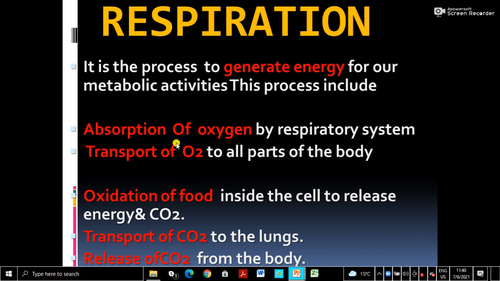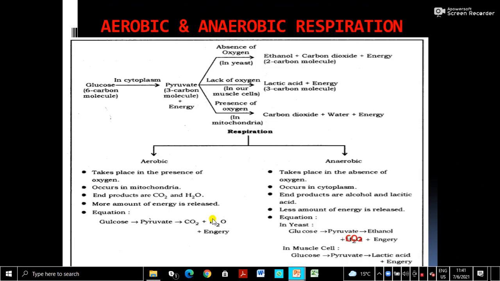So these are the processes involved. We are going to learn all of them in detail: how oxygen is absorbed, how it is transported, how the oxidation of food takes place inside the cell, and how carbon dioxide is transported back to the respiratory system and released from the body. So you have to note these points.